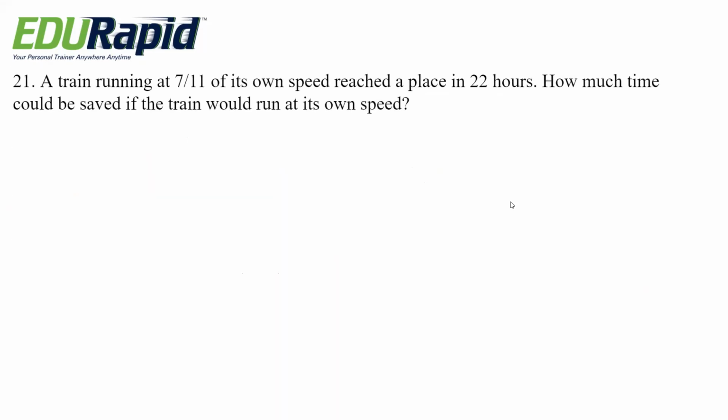Next question. A train running at 7 by 11 of its own speed reached a place in 22 hours. How much time could be saved if the train would run at its own speed? Options are 14 hours, 7 hours, 8 hours, 16 hours.